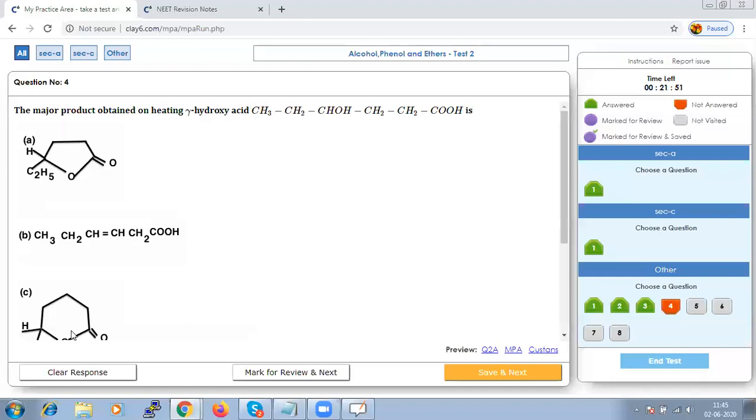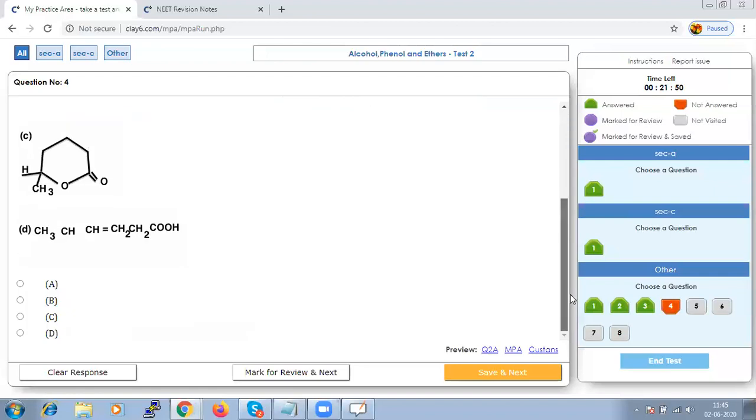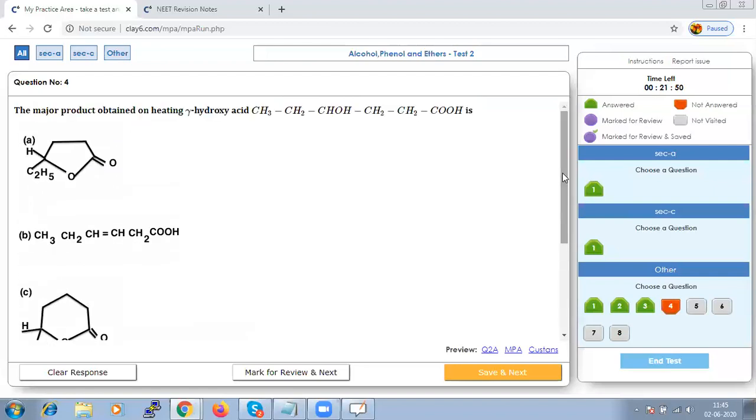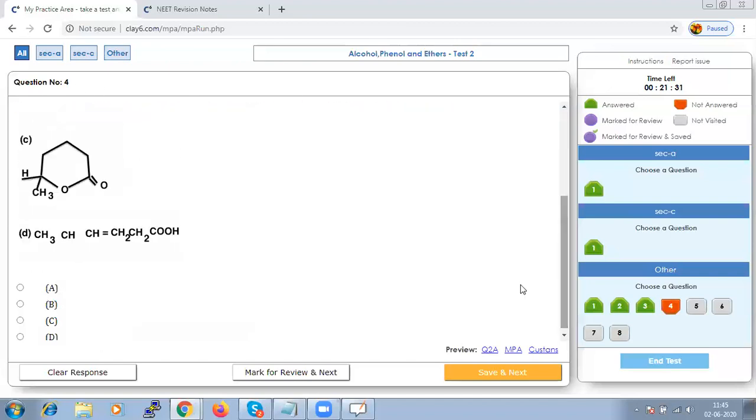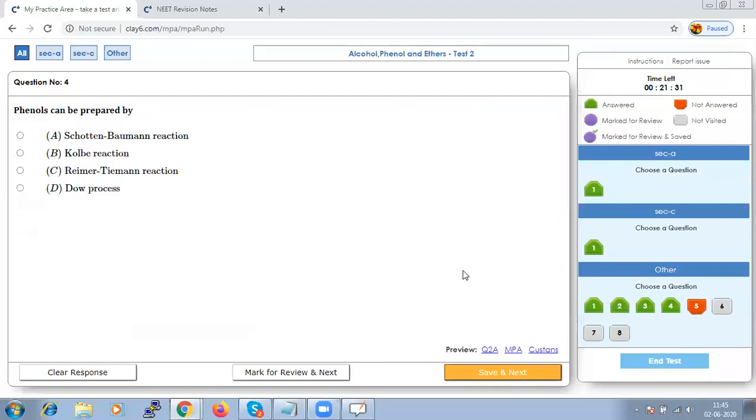So from the given options, if I check which one is the linear polymeric ester, it should be option B. Sorry, the linear polymeric ester, that means it is our option A. So let us mark that. Save that and go to next.